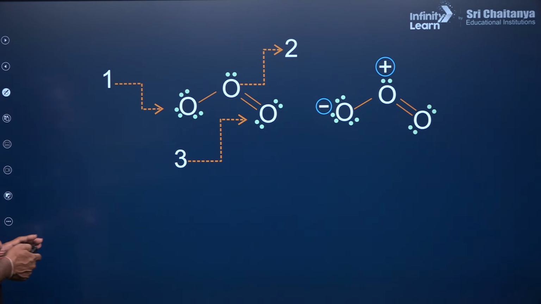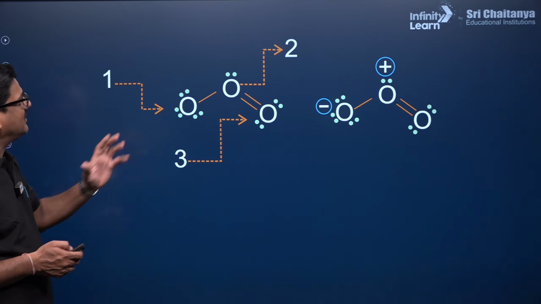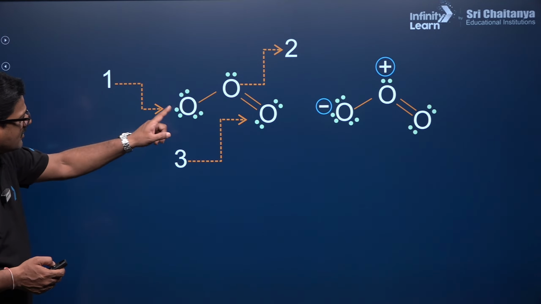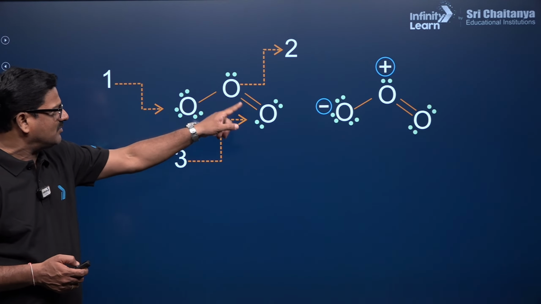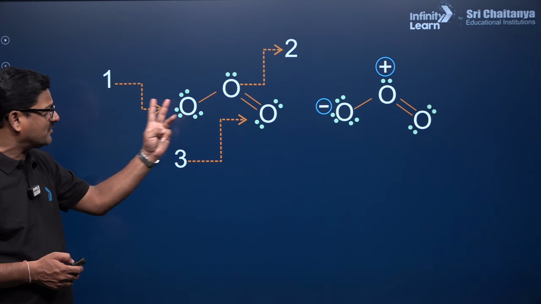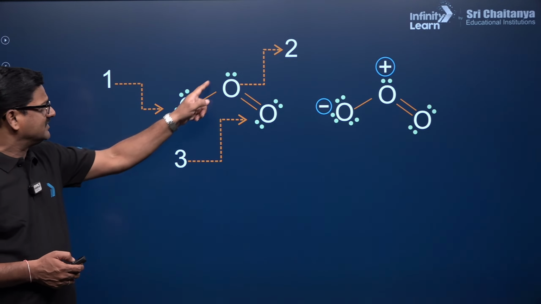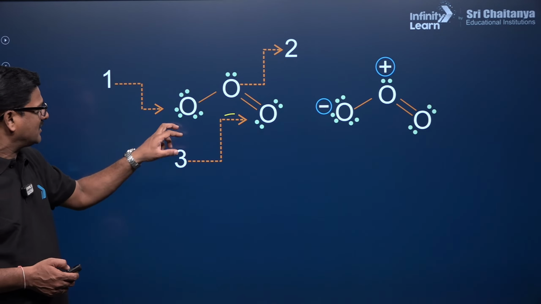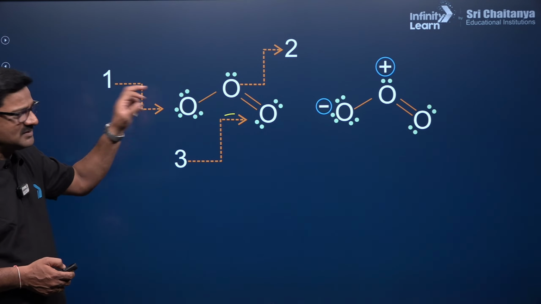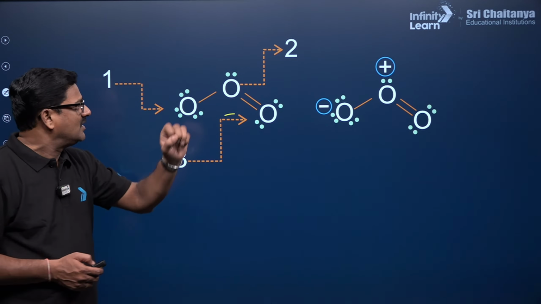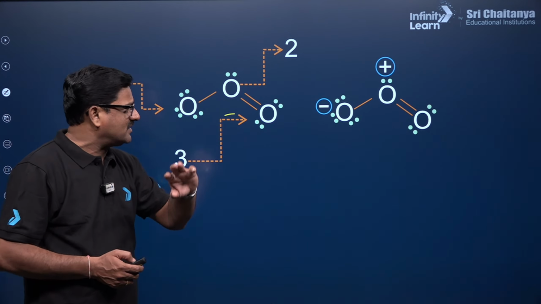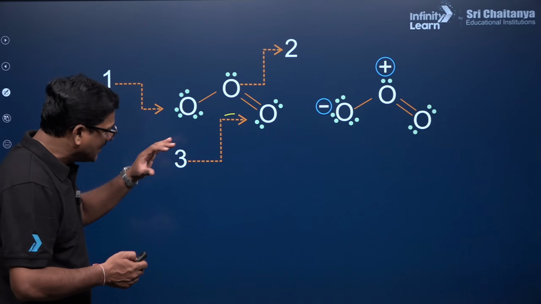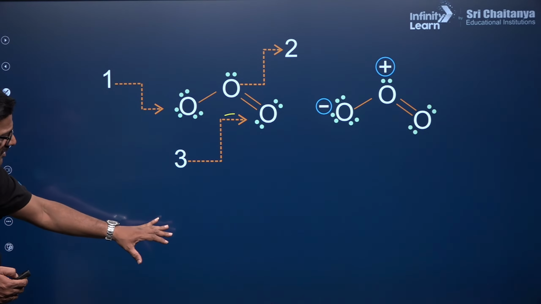Here you can see the formal charges. This is an ozone molecule, children. Oxygen is single bonded with one oxygen and double bonded with another, so there are three types of oxygen: oxygen number 1, oxygen number 2, and oxygen number 3. Oxygen number 1 has 3 lone pairs of electrons, oxygen 2 has 2 lone pairs of electrons, and oxygen 3 has 2 lone pairs of electrons. So let us apply the formal charge formula to this.